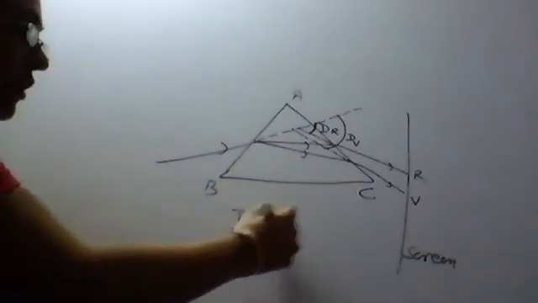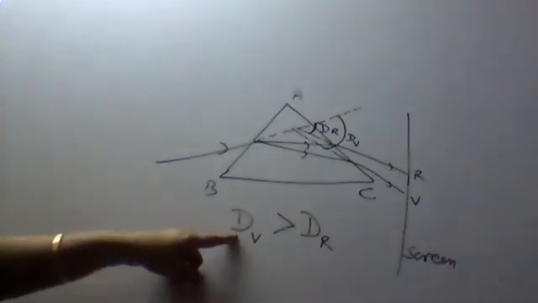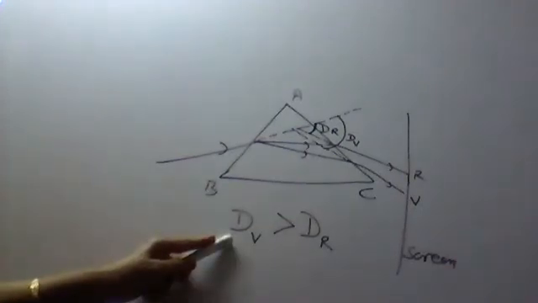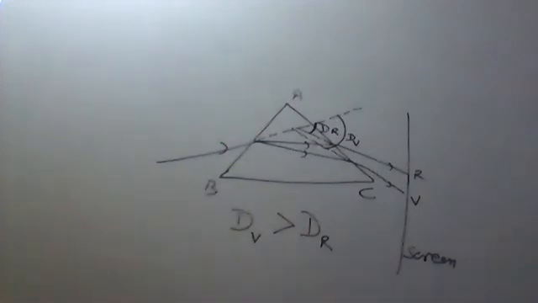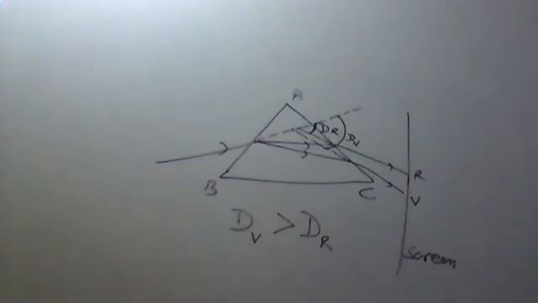So the angle of deviation for violet color is more than that of red color. In between, the order will be the same. If it is given that green and blue, then you will see this order only. Violet is bending the maximum and red is bending the least. So in between, you will arrange all the colors in the same manner. The deviation for the violet color is maximum and for the red color is least.